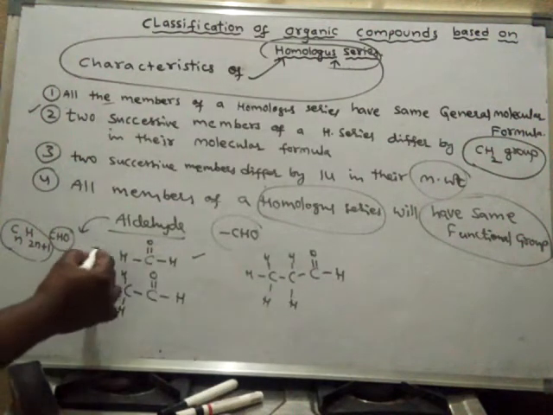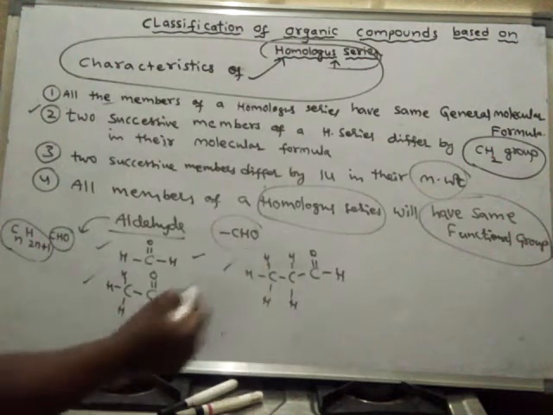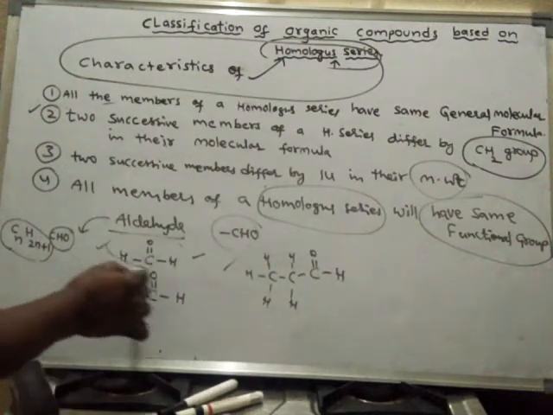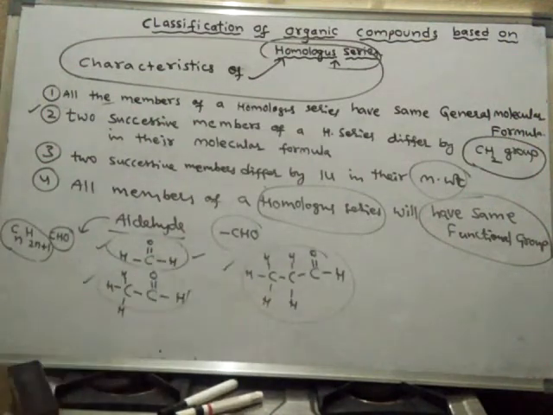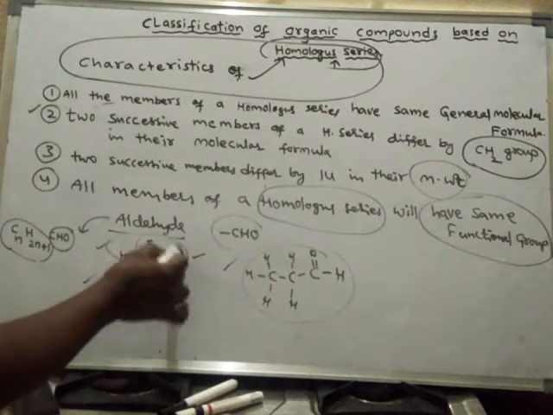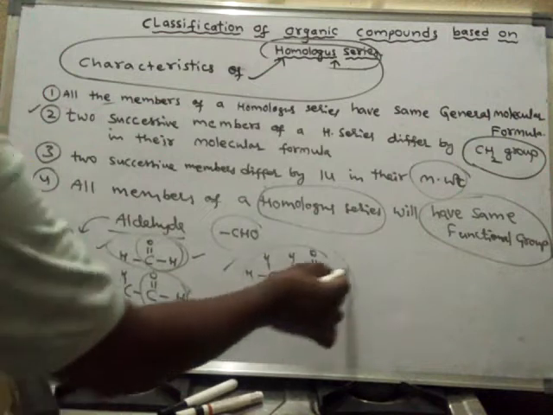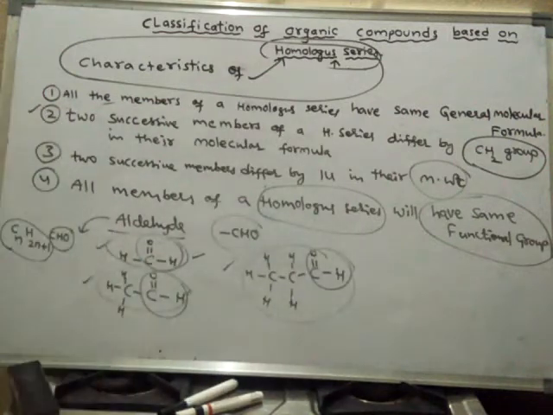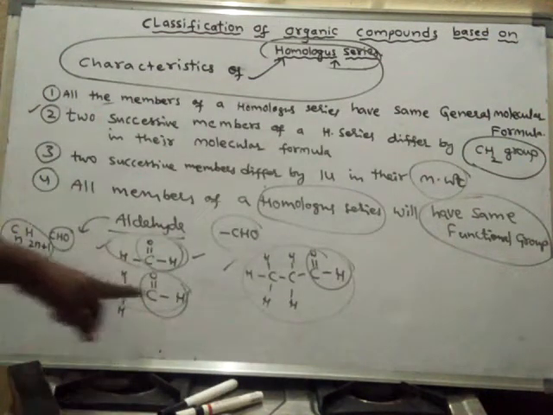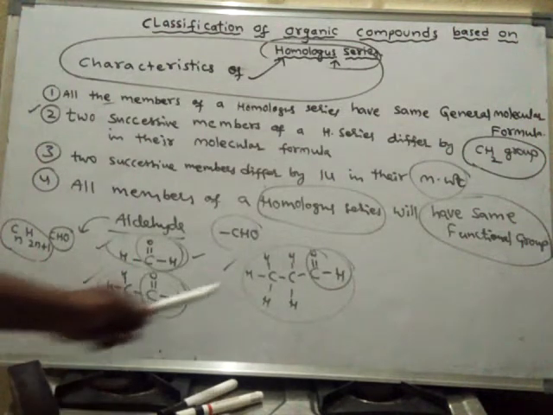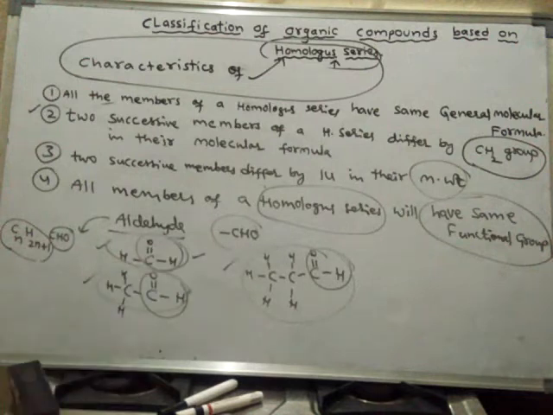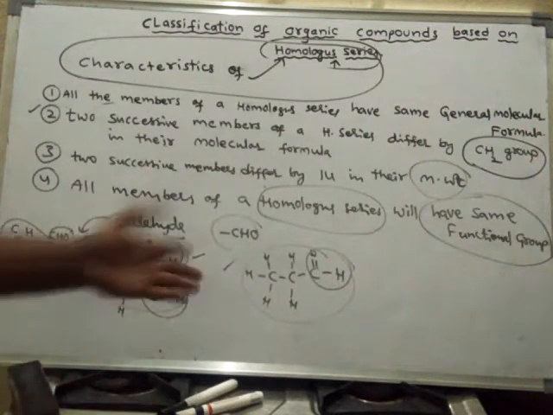So all these belong to the aldehyde homologous series. This compound, this compound, this compound, all will have similar chemical properties because they have the same functional group. What is that functional group? They possess the aldehyde functional group CHO, CHO, CHO. These are called aldehydes.